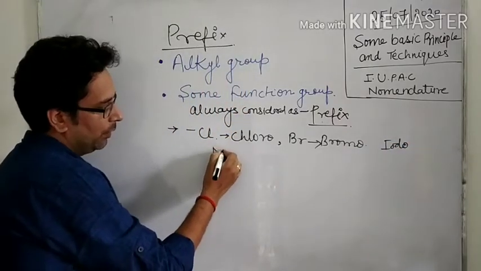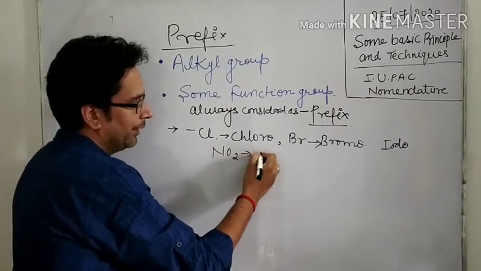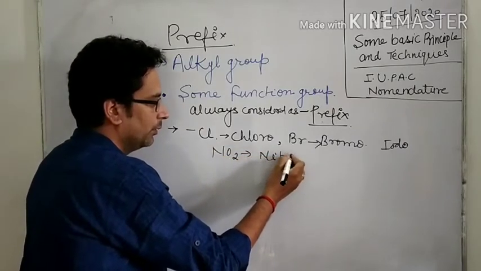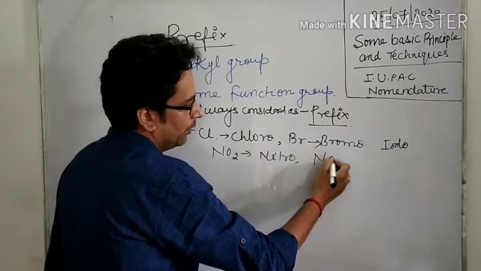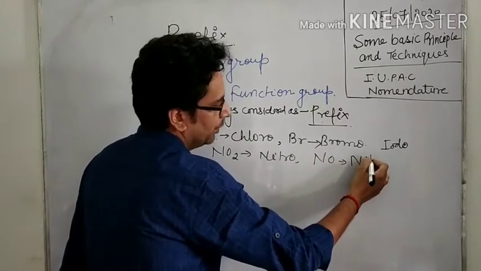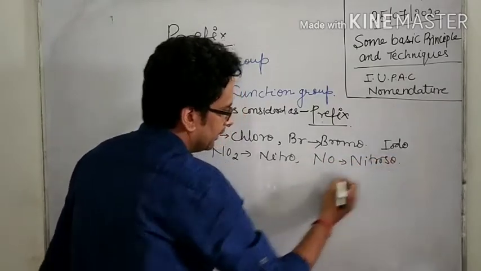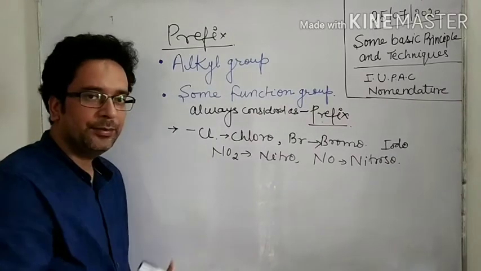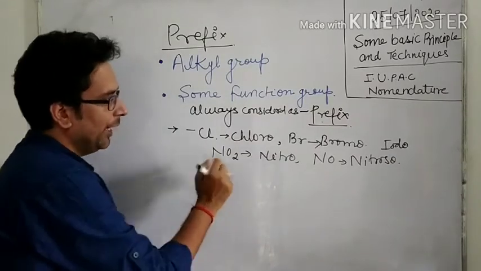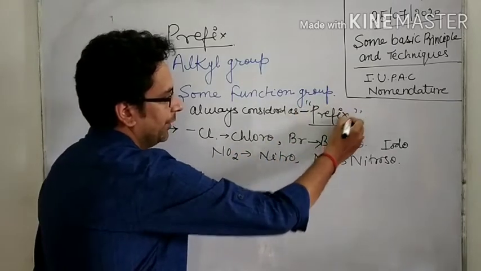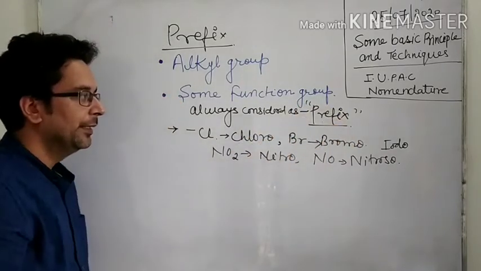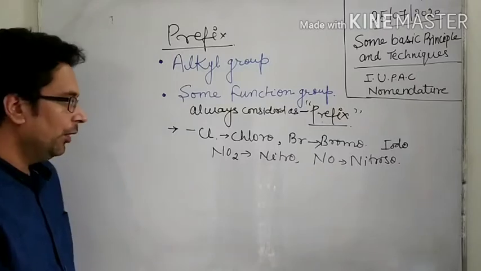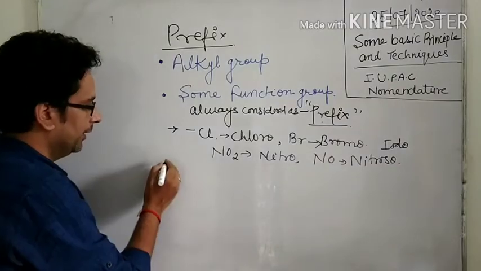Now NO2, nitro, and NO, nitroso. These are also considered functional groups, but they are used as prefix. It is very, very important. They are used as prefix.